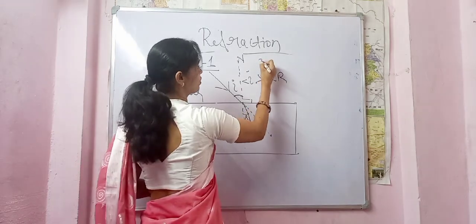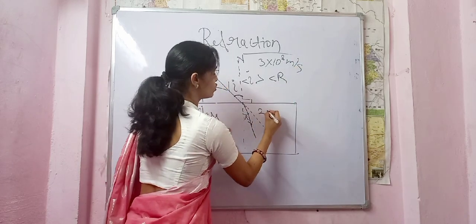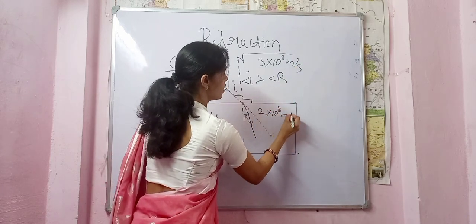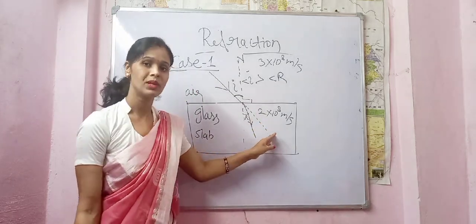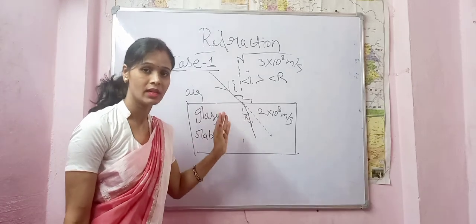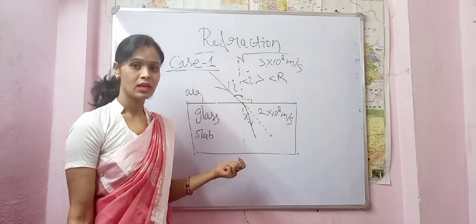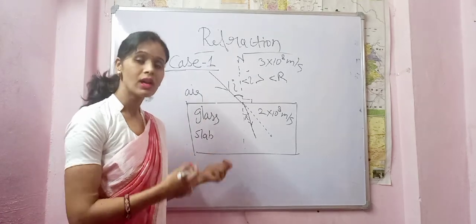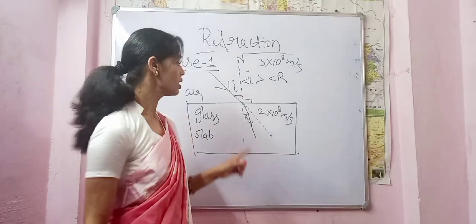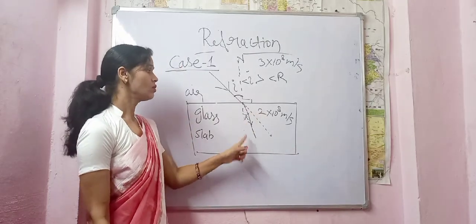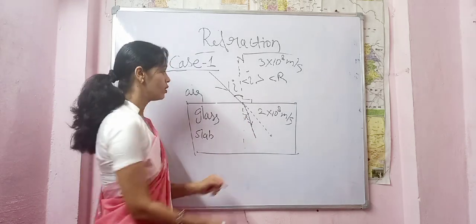Let's say here the speed of light was 3 into 10 raised to 8 meter per second, and in glass 2 into 10 raised to 8 meter per second. The speed was slowed down as soon as the light entered the glass. Why? Because glass is a denser medium and it took time for light to travel inside the glass, and hence the speed slowed down. Because the speed slowed down, the light bent towards the normal.